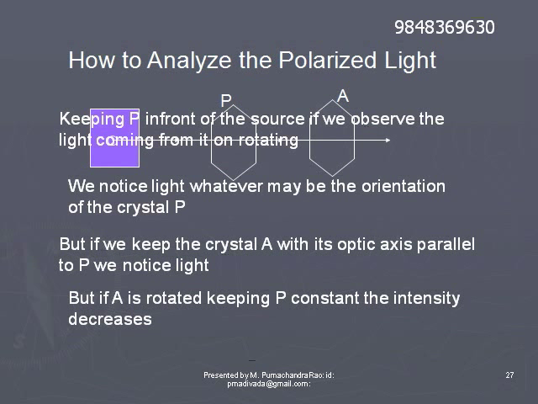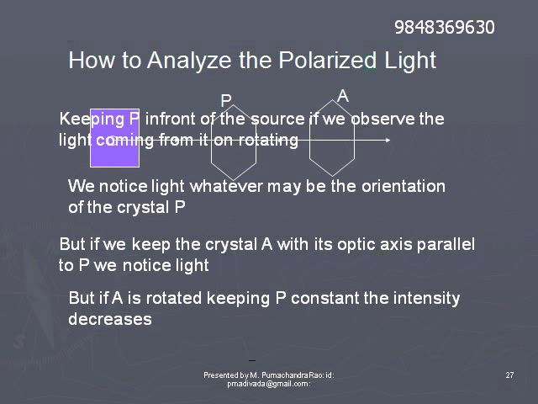Now, keeping the crystal P constant, rotate the crystal A. As the crystal A is rotated, we notice the intensity of light decreasing. The intensity of light decreases as A is rotated, and the intensity becomes 0.